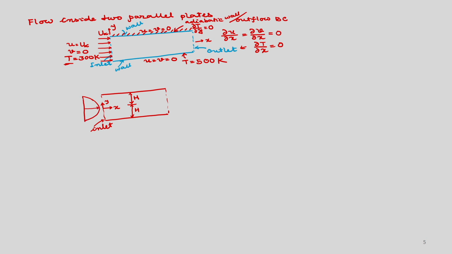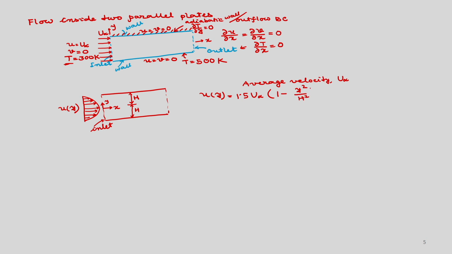So, you can see here the velocity is varying spatially. Okay. So, u is a function of y, and this u as a function of y you can specify as, let us say, if the average velocity is u infinity, then 1.5 u infinity into 1 minus y square by h square.